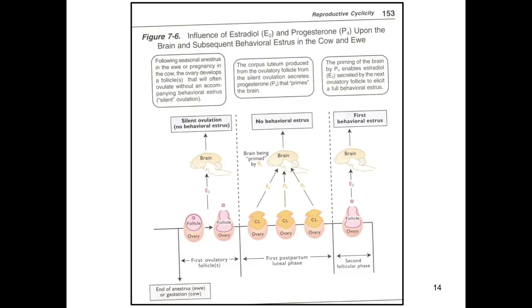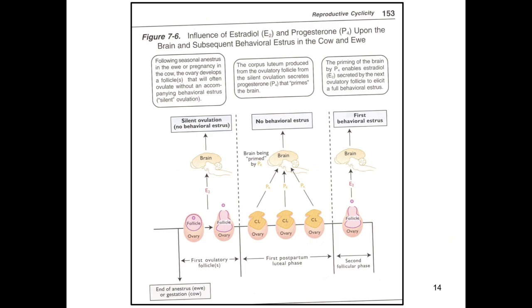If we talk about when there is the first heat after the anestrus, then why does the animal not show the typical signs of the estrus, the typical signs of the heat? When the animal comes in the heat after a period of anestrus, then the brain needs some kind of priming. The brain is not ready for the signs of the estrus.